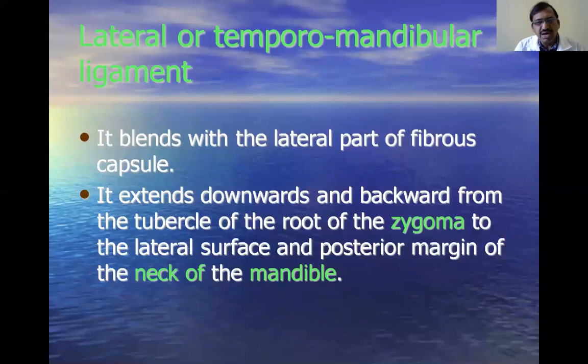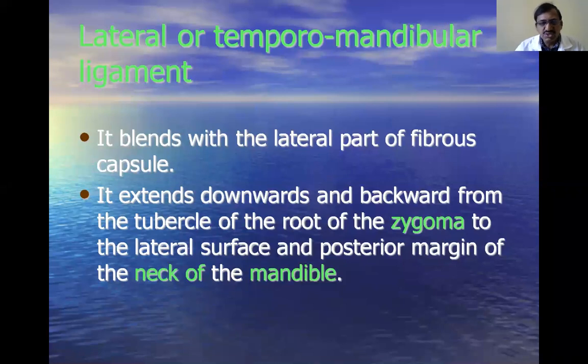Next, the lateral or temporomandibular ligament. This is another ligament in the lateral part, and it blends with the lateral part of the fibrous capsule. Actually, it is not a separate ligament. It blends with the capsule of the temporomandibular joint. The direction of the lateral ligament is downwards and backwards.